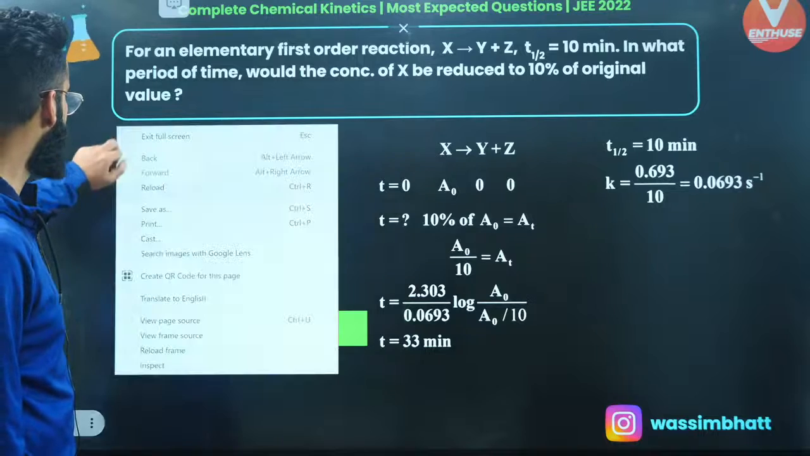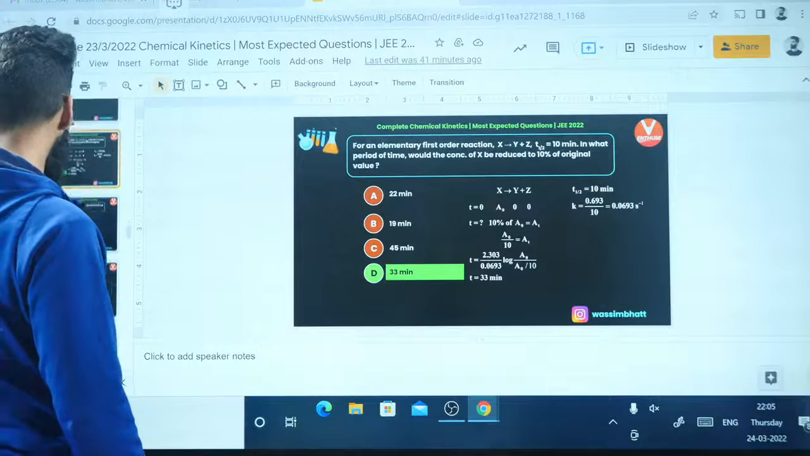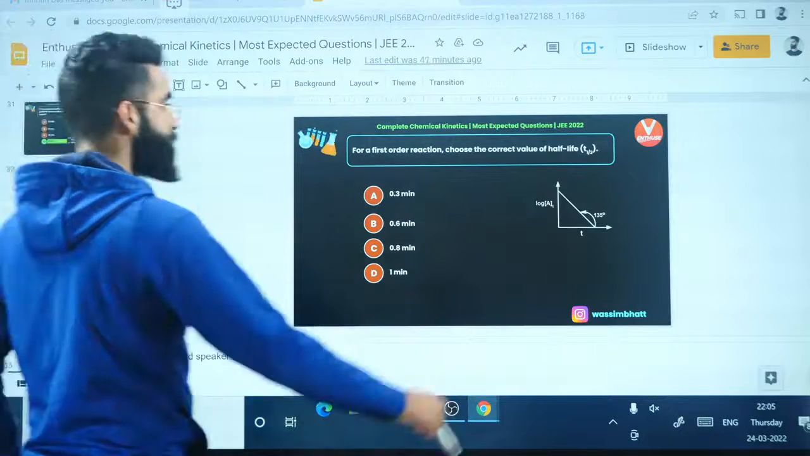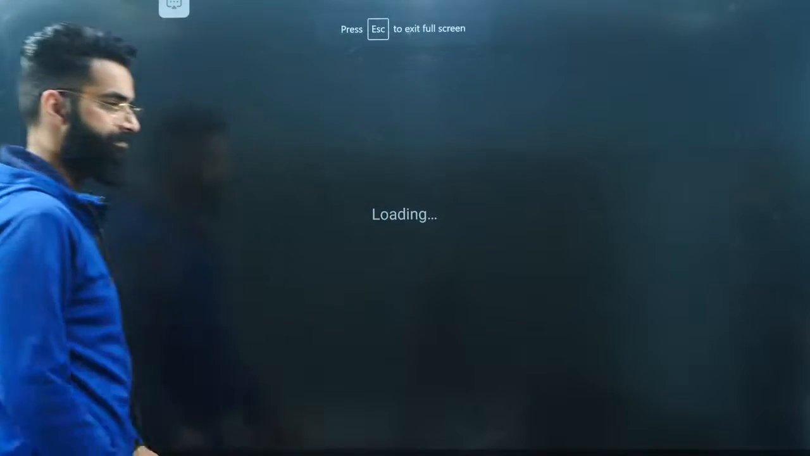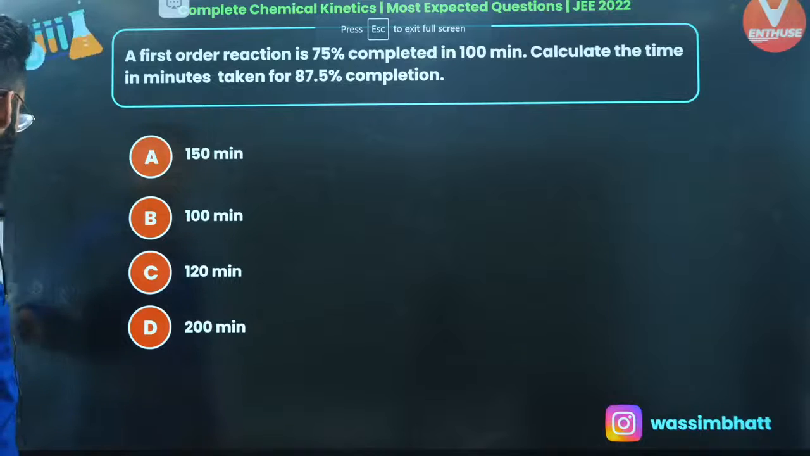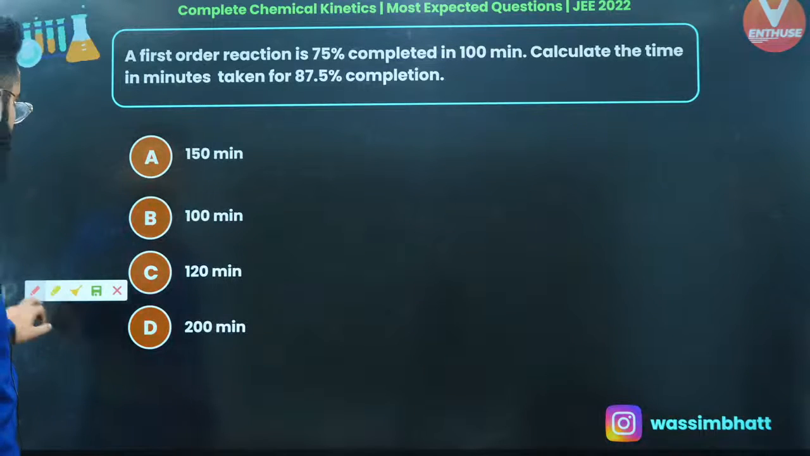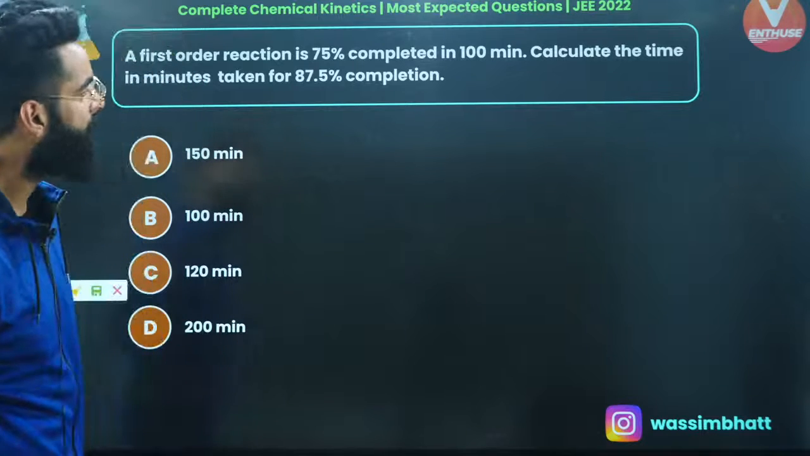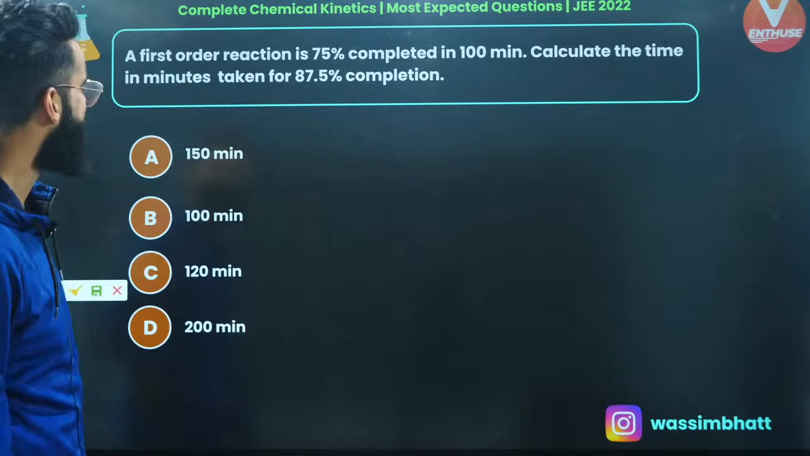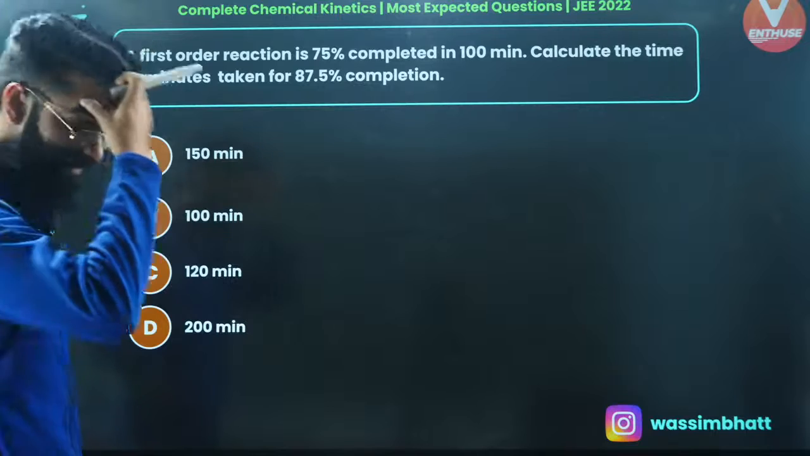Okay, let me show you one more question, my dear people, just a second. Look at this one. A first order reaction is 75% complete in 100 minutes. Calculate the time in minutes taken for 87.5% completion.